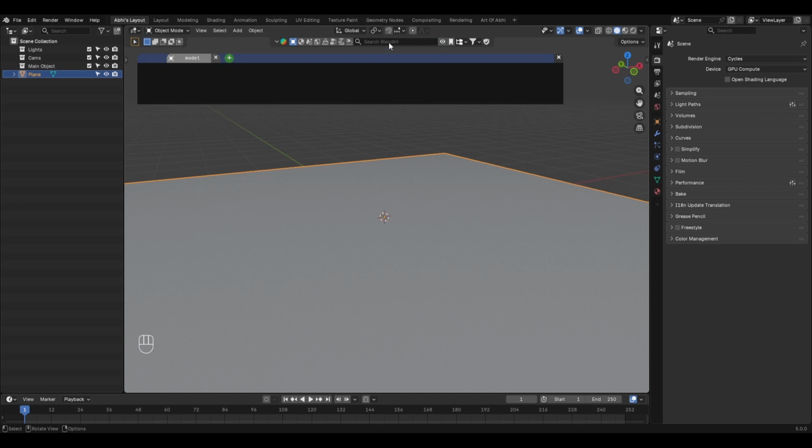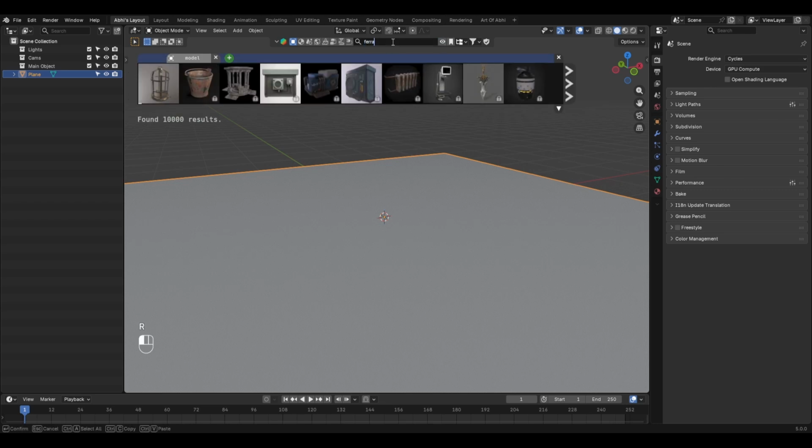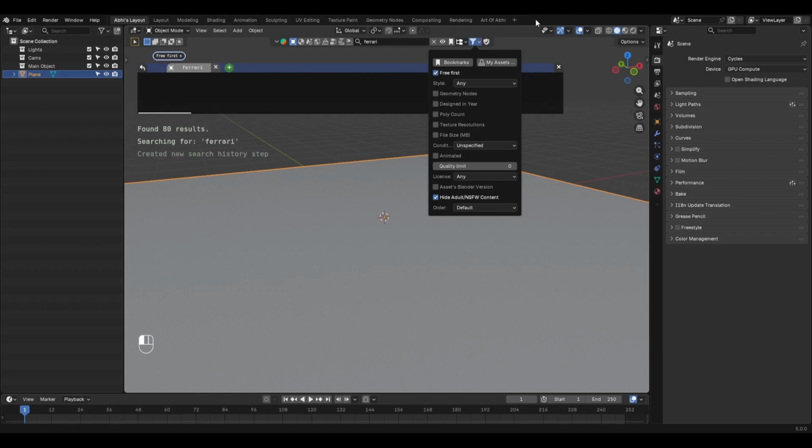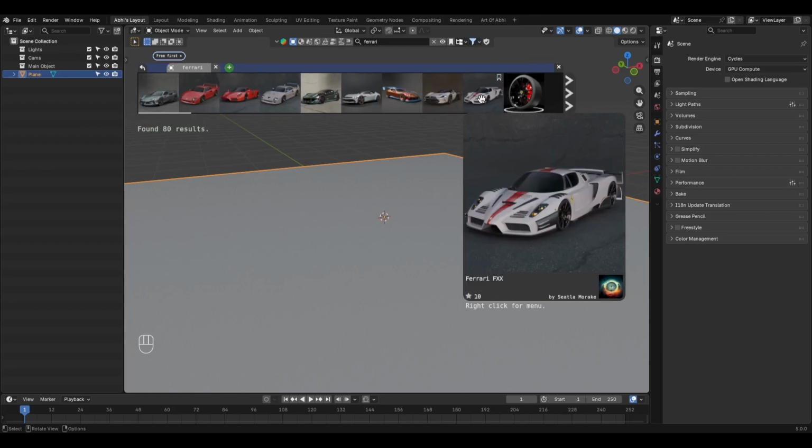Next, go to Blender Kit search bar and type Ferrari. Then hit enter to search. Also filter the result by free first. I am going to select this Ferrari FXS by Sheetal Morek. Click on it to download the vehicle into viewport.